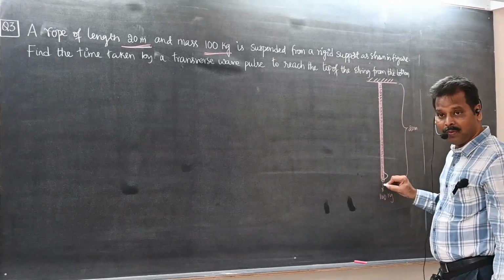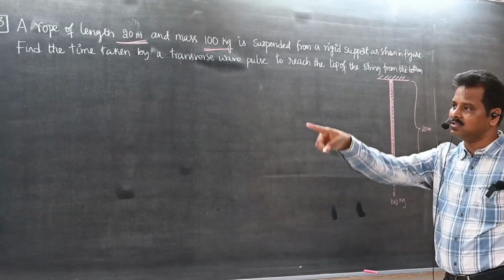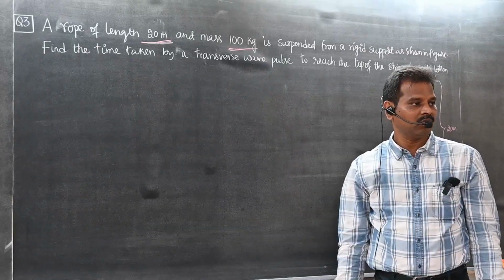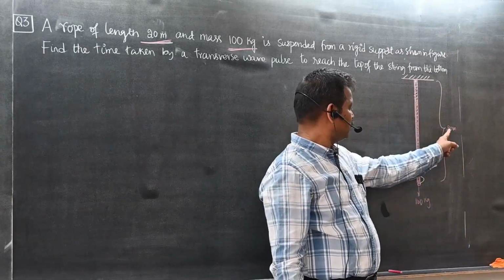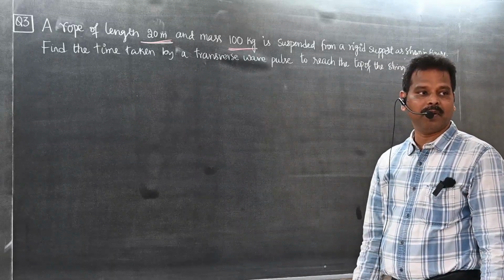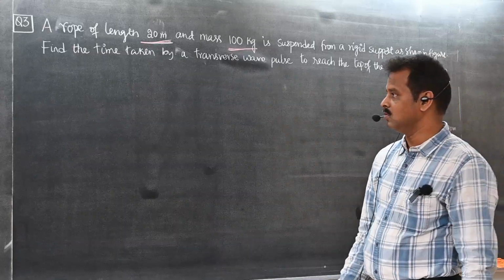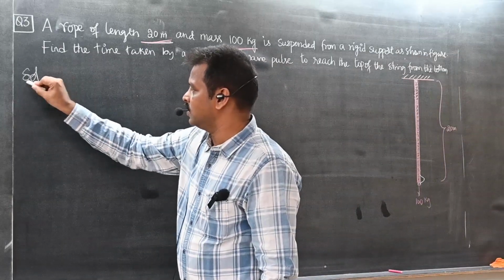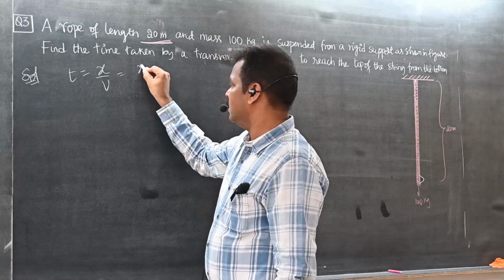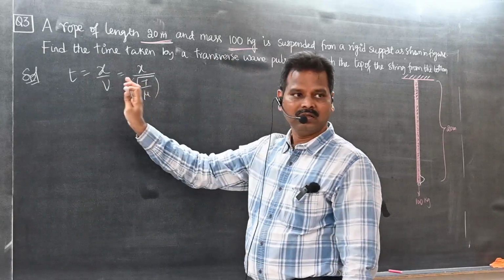So now a pulse is created. How much will it take to travel to the top? Can you use the same formula? Time is equal to distance by speed. What is the distance to be traveled by the pulse? 20 meter. What is the speed? Root T by mu, right? V is equal to root over T by mu. So time is equal to x by V, x by root over T by mu, right? This is the formula.